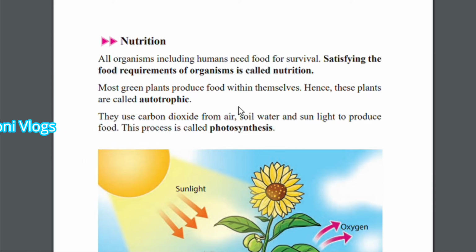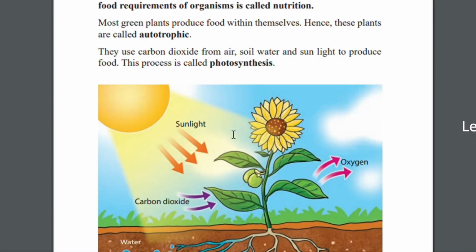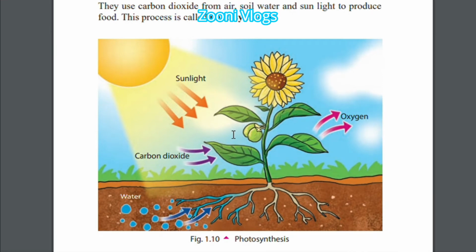Okay. So most green plants produce food within themselves. Hence, these plants are called autotrophic. Because why? Most green plants produce food within themselves. So that's why we call them autotrophic. They use carbon dioxide from air, soil, water and sunlight to produce food. This process is called photosynthesis. Now we are going to learn many more things about photosynthesis, Putala.